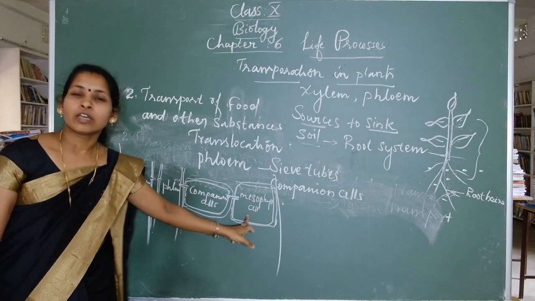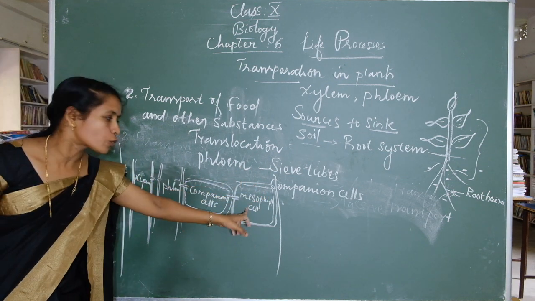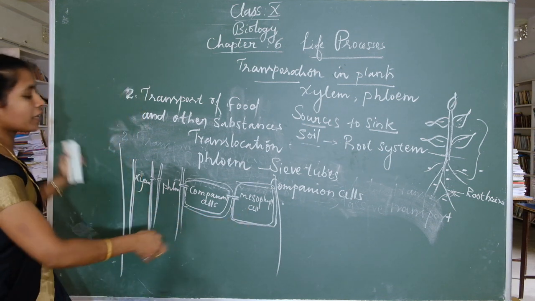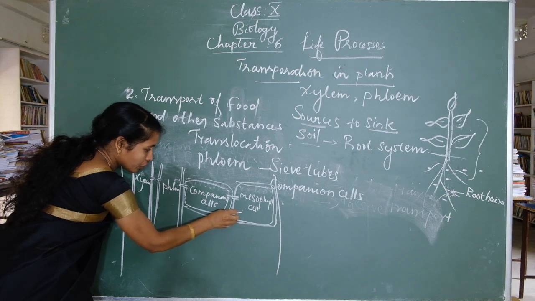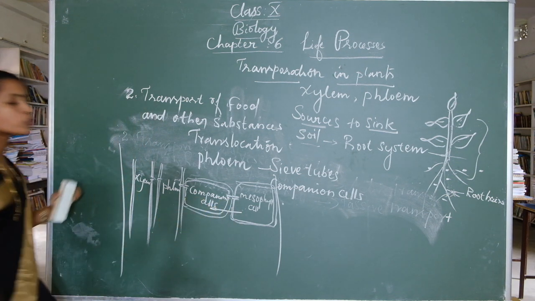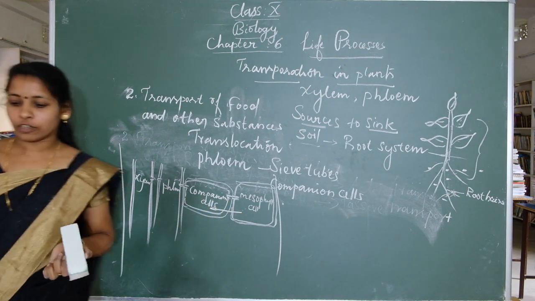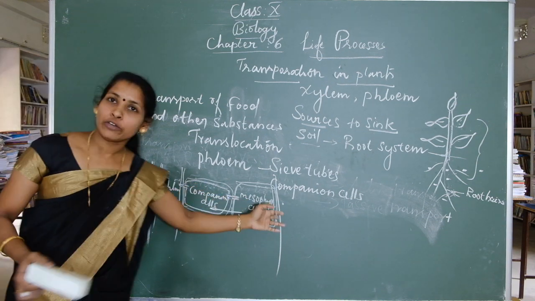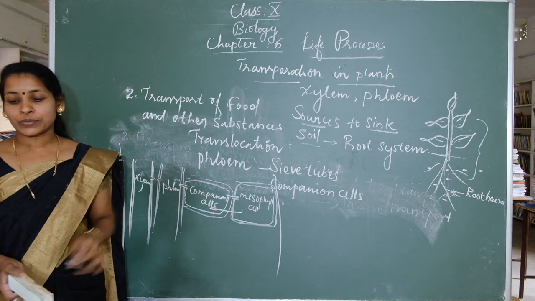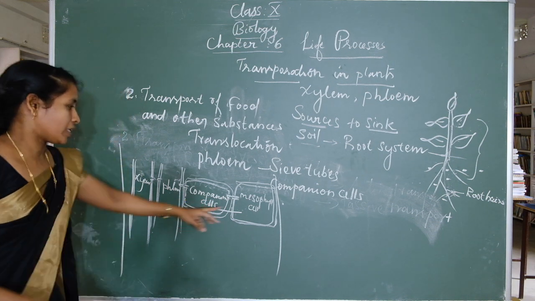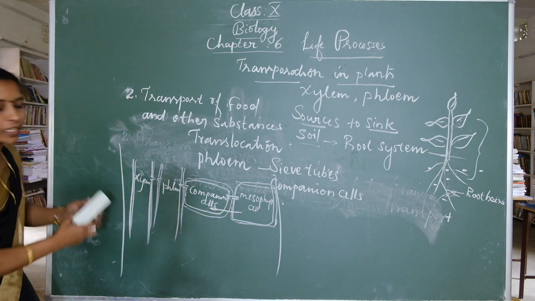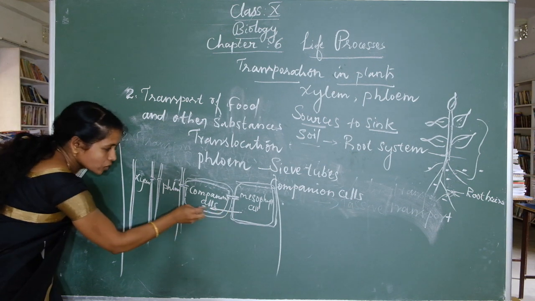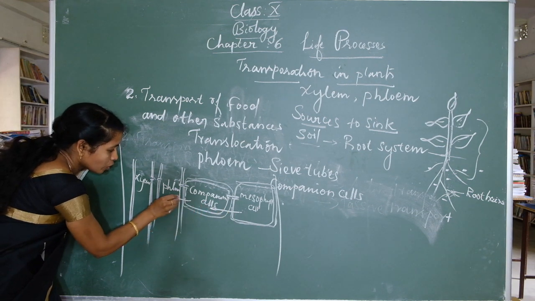The leaf contains mesophyll cells. Now, where is food stored? In mesophyll cells. Here the food is loaded, then this food moves from mesophyll cells to companion cells. The food which is made in leaves is loaded into the sieve tubes of phloem tissue using energy. The food particles move first from mesophyll cells to companion cell, then to phloem.